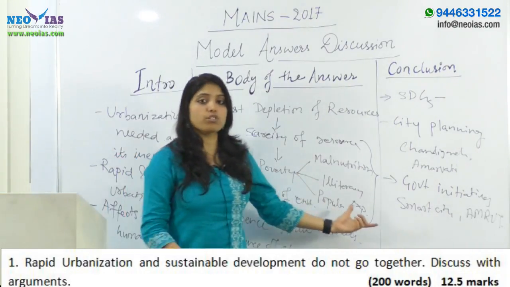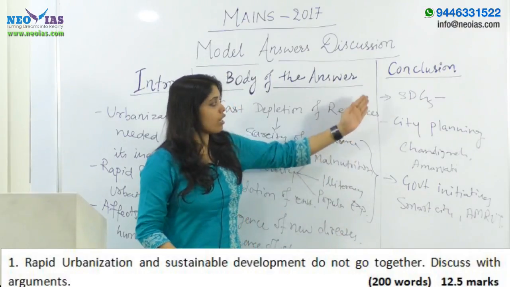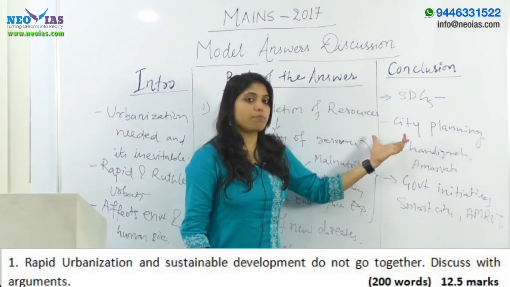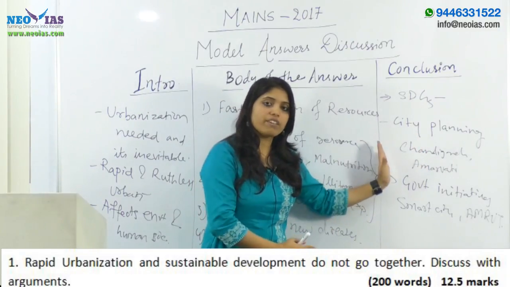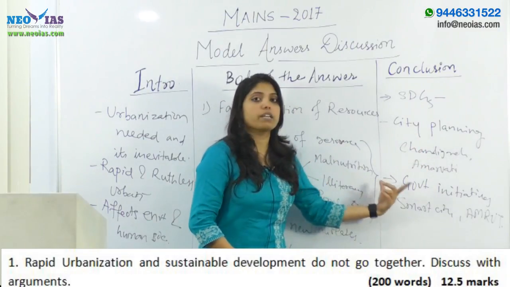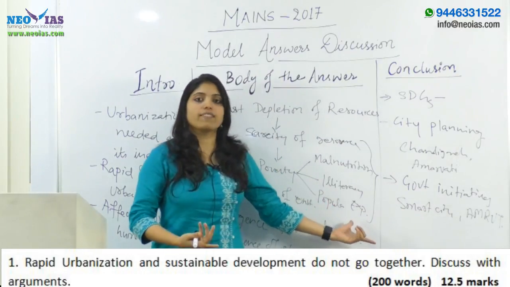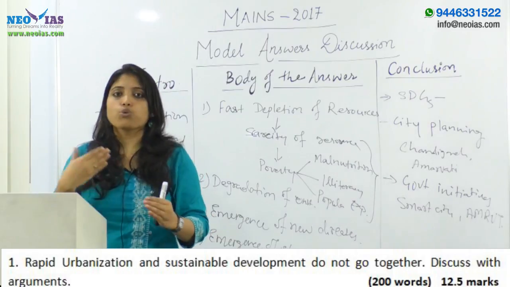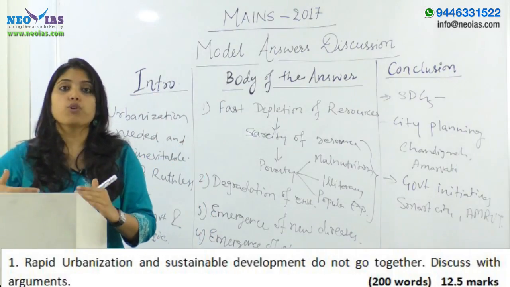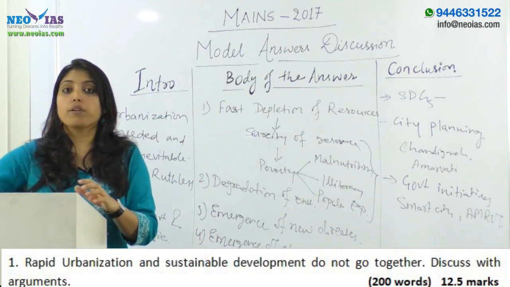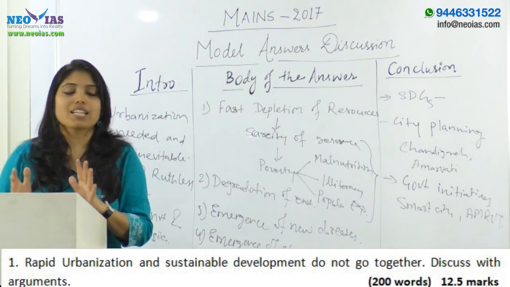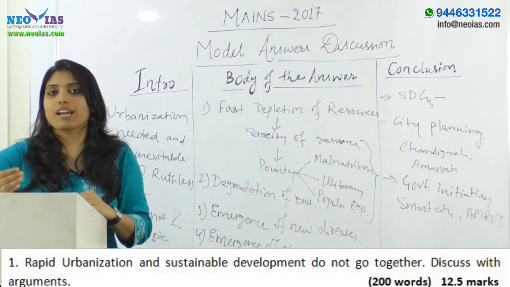Here the conclusion part includes, you can write about India's commitment to SDGs, then the proper city planning, a few solutions like city planning, policy making, government initiatives, and then at the end, in just a single sentence, you can write the benefits: by doing this our future will be more secure, and what we hand over to our next generation will be more pure, more sustainable, and more long lasting.